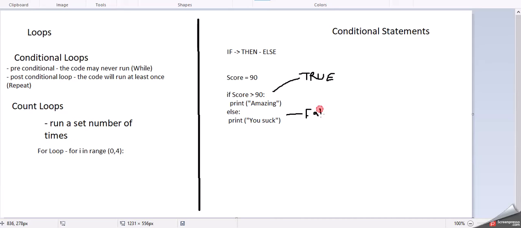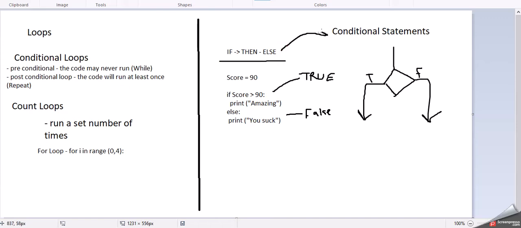So let's have a look at this if statement. If score is greater than 90, that will be true, print amazing. If it isn't, false. So imagine you've got this path and it gets to the diamond where it checks is score greater than 90, and it can either go down that arrow or that arrow, true or false. That is an example of a conditional statement, an if, then, else. But there is one more type of conditional statement.